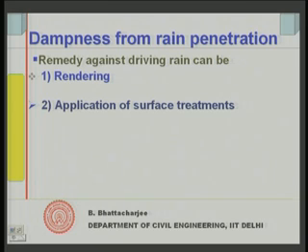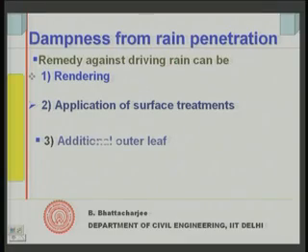You can give some sort of application of surface treatments. I will just discuss these surface treatments. They include rendering as well, but you can have certain coatings, but they would be costly. So, you have to use them judiciously. If it is just rain penetration, you need not use anything, because it is costly. So, the cost has to be seen, but I am going to give you all the types of surface treatment possible both on masonry and concrete.